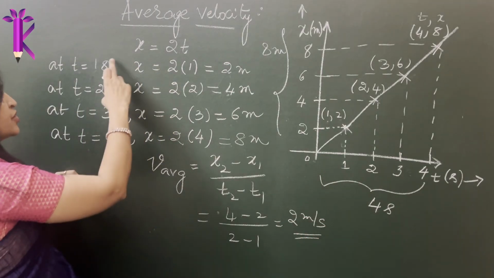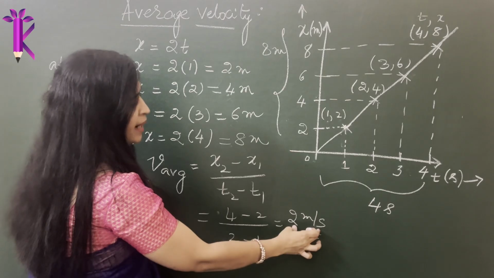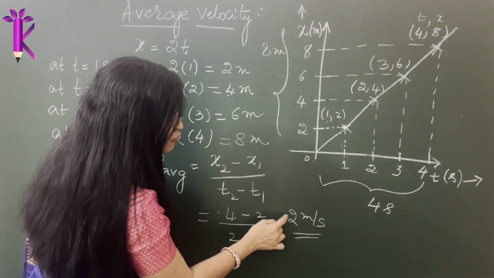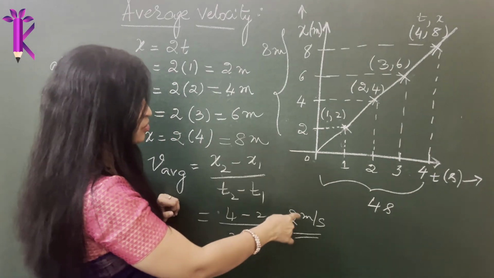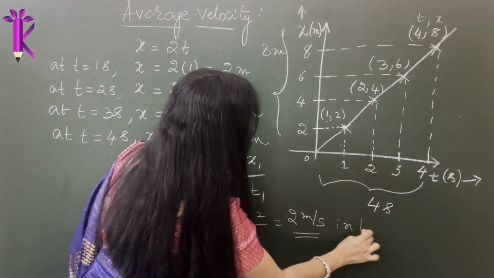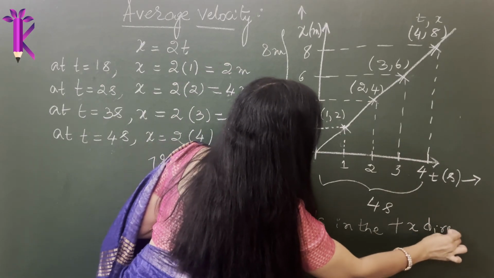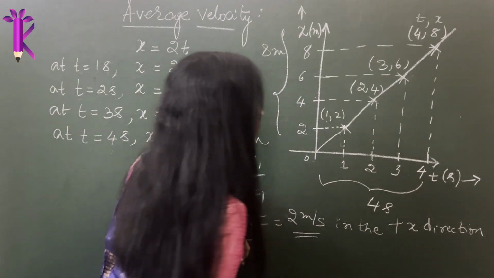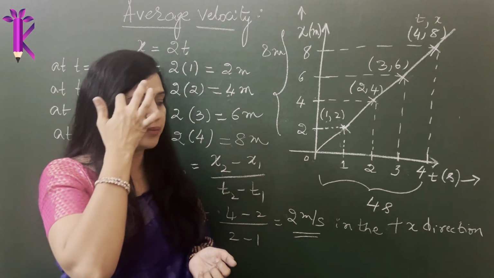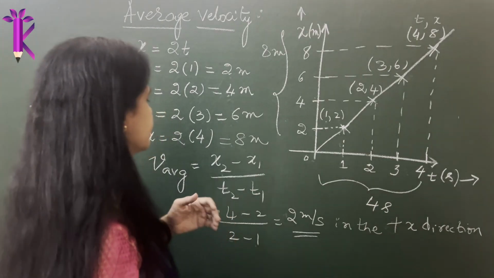So for a change in time of about 1 second, that is 2 minus 1, it covered a displacement at 2 meters per second in the positive x direction, because if you have no sign here, it means it is plus 2. So it was traveling in the positive x direction. You always have to write the direction. It is always a good practice to write the direction, because it's a vector quantity. If you practice it in the beginning, it is not going to feel really difficult, right?